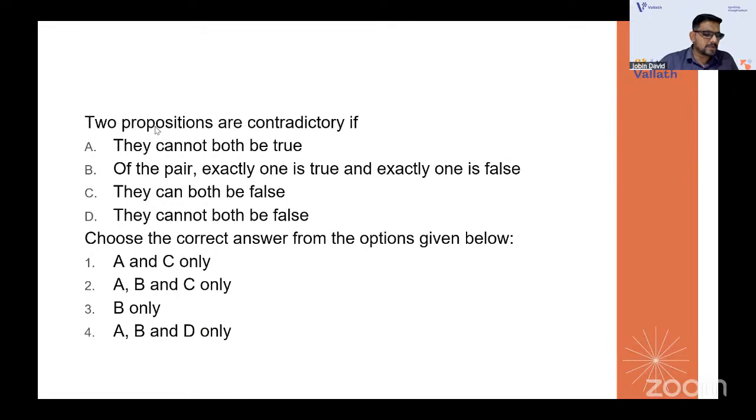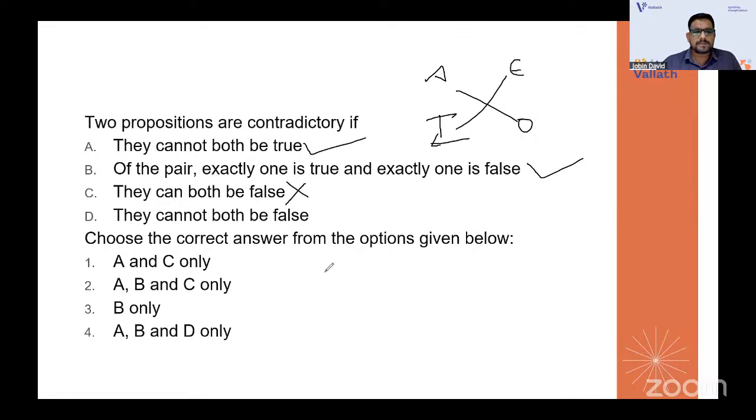Two propositions are contradictory if they lie on the diagonal pairs of the square of opposition. A and O, and E and I, are the contradictory pairs. Of the pair, exactly one is true and exactly one is false. That is correct, and they cannot both be true is also correct.